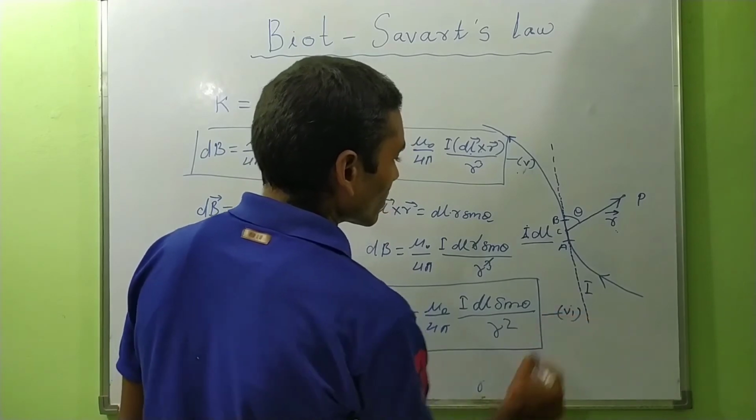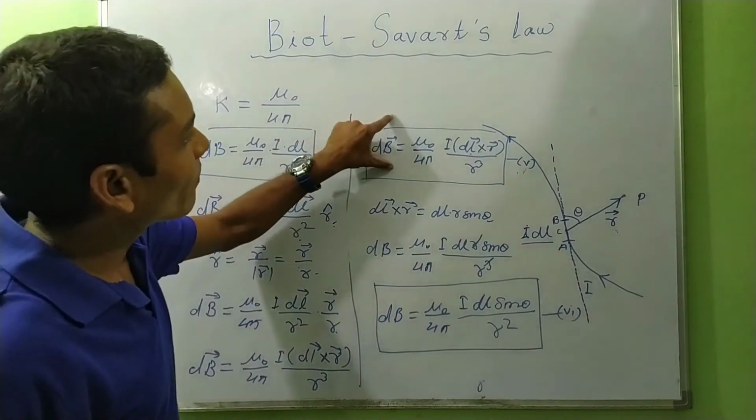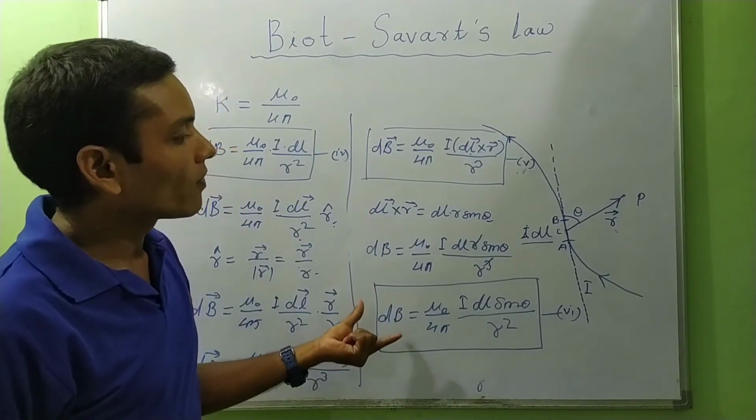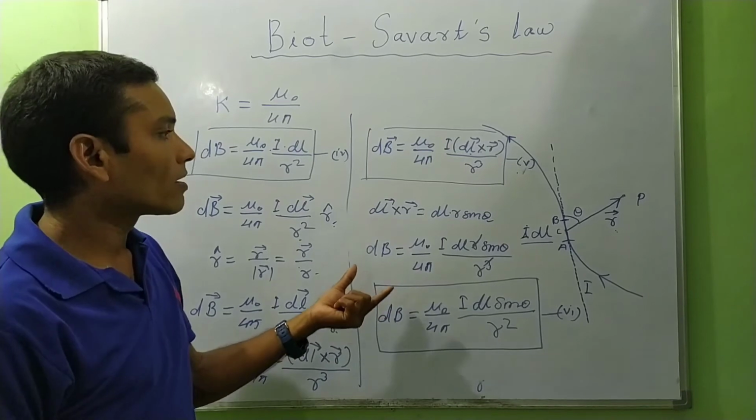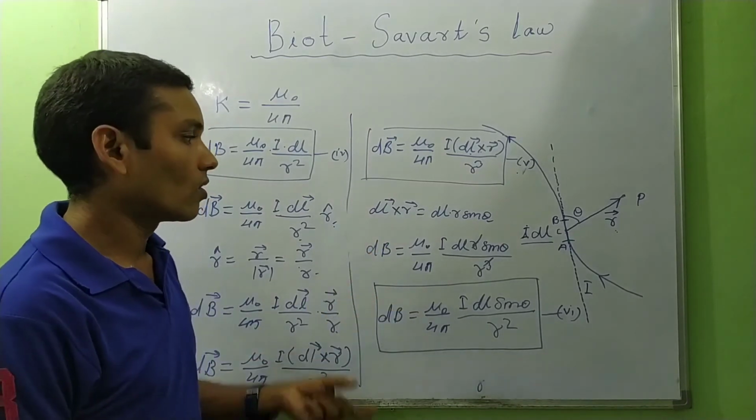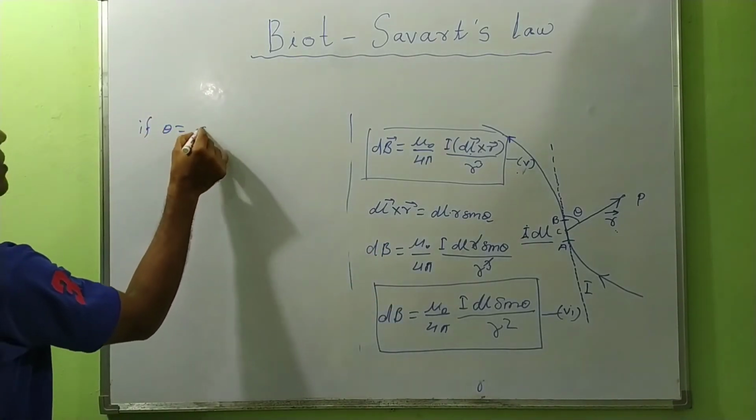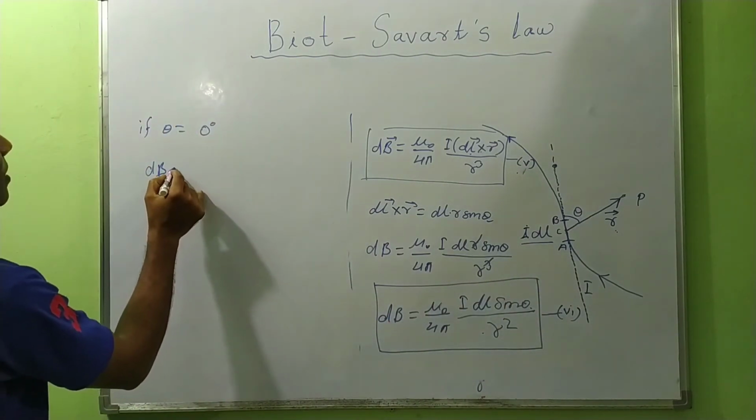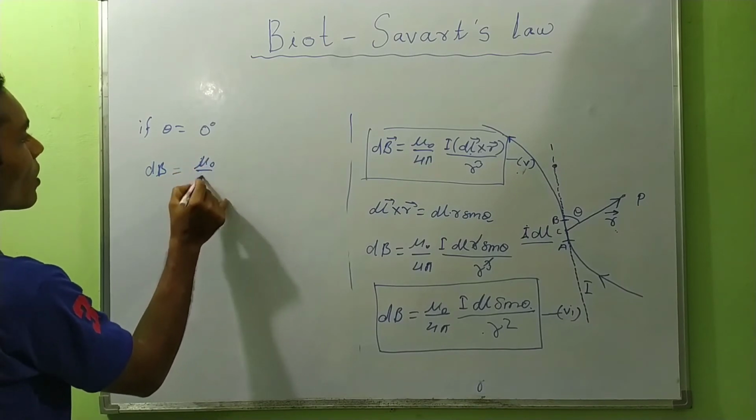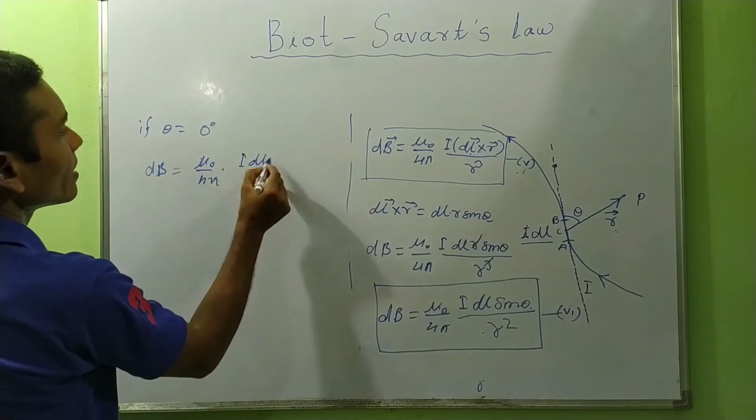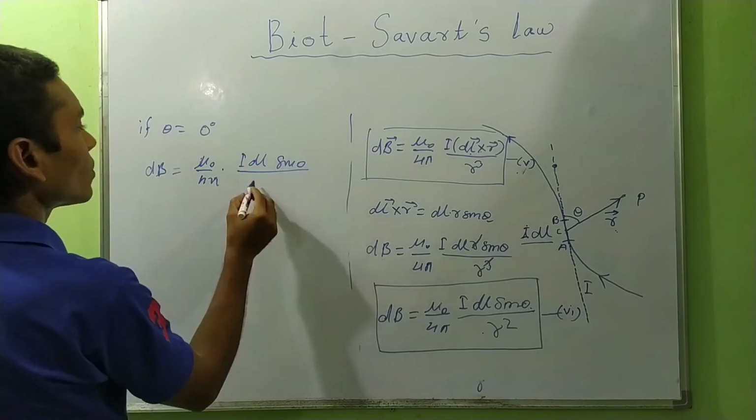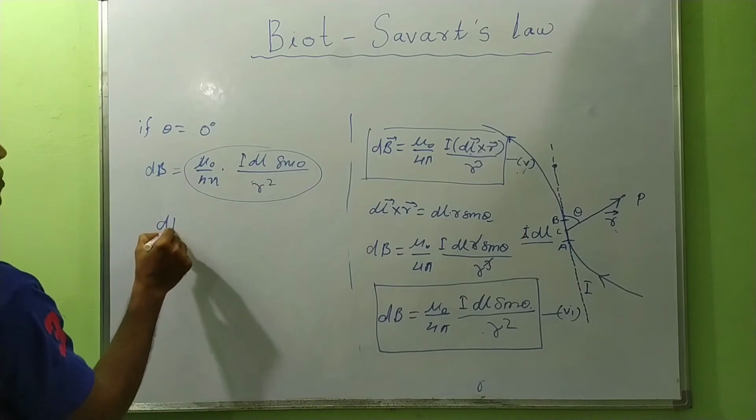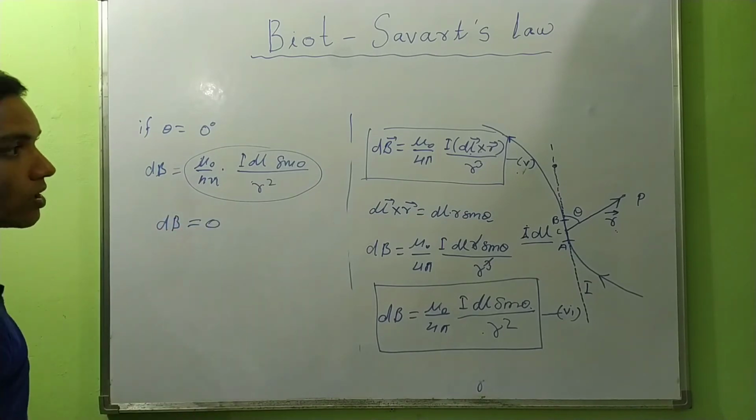This is equation 6. So this is the vector form of the magnetic field, and this is the scalar form of the magnetic field derived by Biot and Savart. Okay, if theta equal to 0 degree, from this equation, theta 0 means dB equal to mu naught upon 4 pi, I dl sine 0 upon r square, equal to 0. So all value will be 0. So dB will be equal to 0.